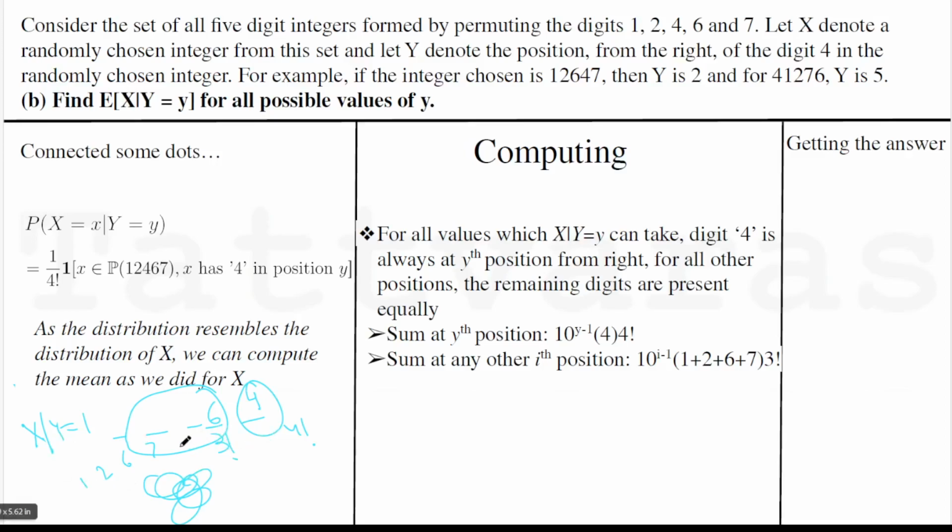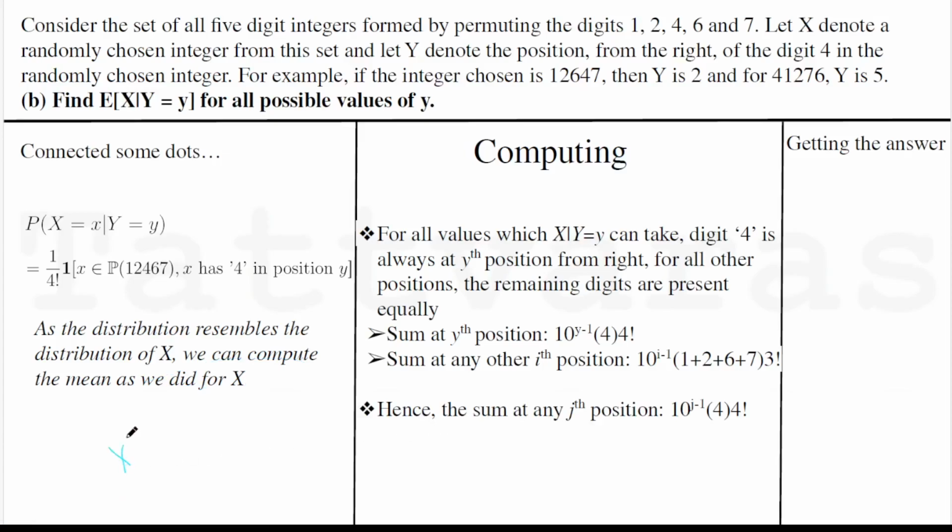Now, the other thing to transcend beyond this is whatever value of y you condition it on, that's going to be the same. So if you had even something like this, wherein 4 is fixed in this position always in the 4 factorial numbers, even the remaining positions, which are 4 in total again, can have a similar argument. And that's why the contribution from each position ends up becoming this, the jth position from the right.